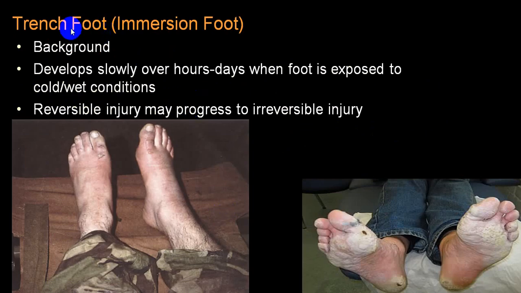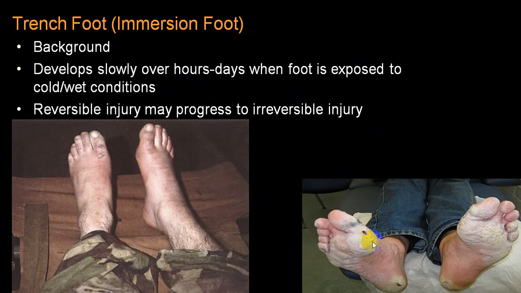There is one very common injury, which is trench foot, because of immersion of the foot in ice cold water, and that develops slowly over hours or days when the foot is exposed to cold or wet conditions. It is a reversible injury and may progress to an irreversible stage.